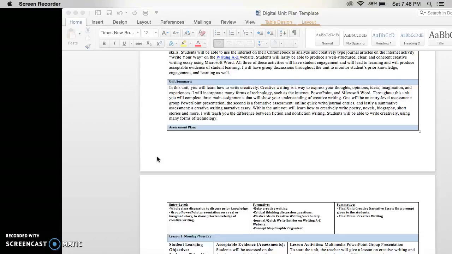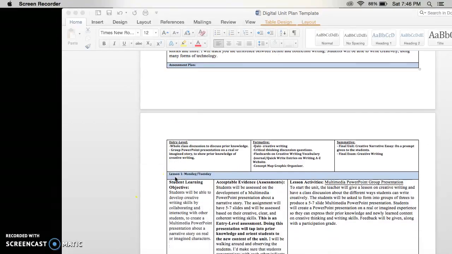Within the unit, you will learn how to creatively write poetry, novels, biographies, short stories, and many more creative writing assignments. I will teach you the difference between fiction and nonfiction writing. Students will be able to write creatively using many forms of technology by the time this unit is over.